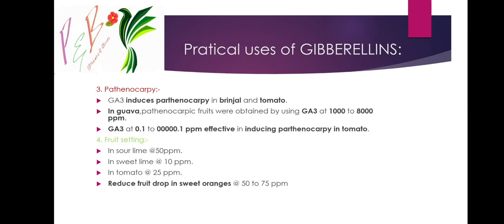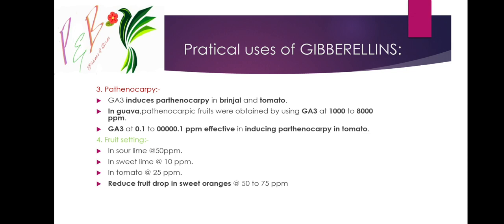The next practical use of gibberellins is parthenocarpy. As I told, GA3 induces parthenocarpy in brinjal and tomato like auxin, but better parthenocarpy is induced by gibberellins itself. In guava, parthenocarpic fruits were obtained by using GA3 at 1000 to 8000 ppm. This must be remembered: parthenocarpy means without seeds, guava without seeds. This is very important for our competitive examinations.